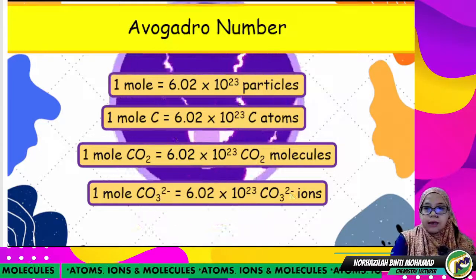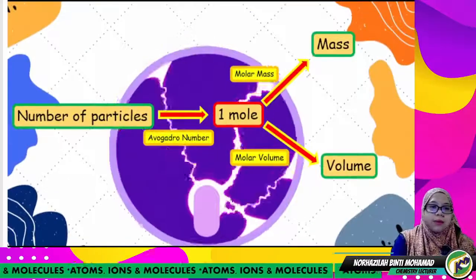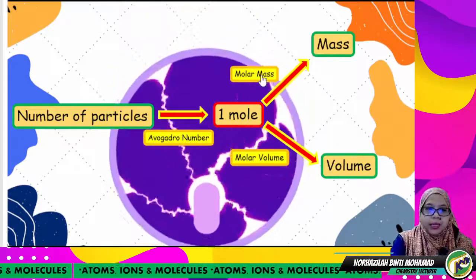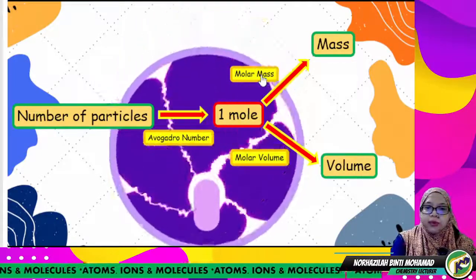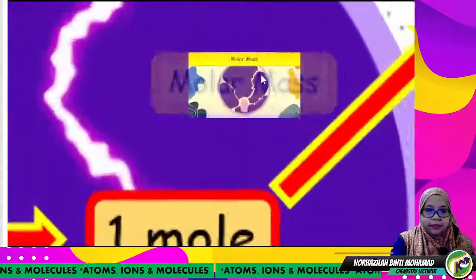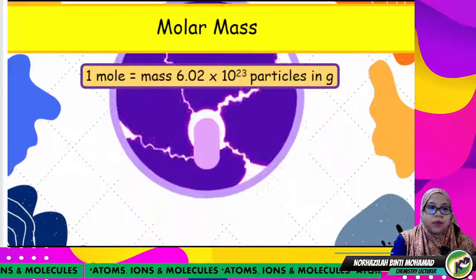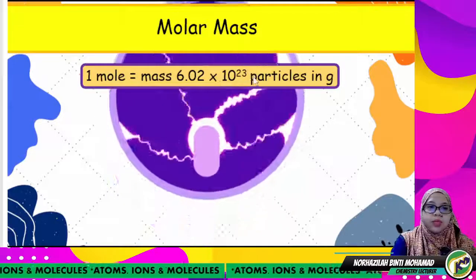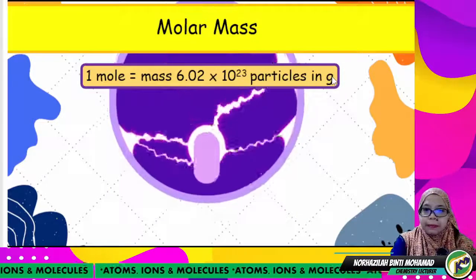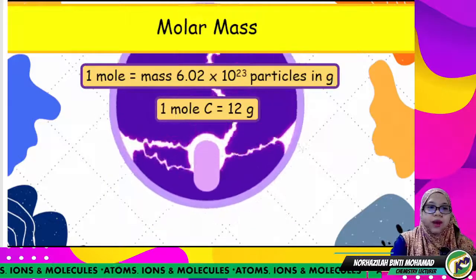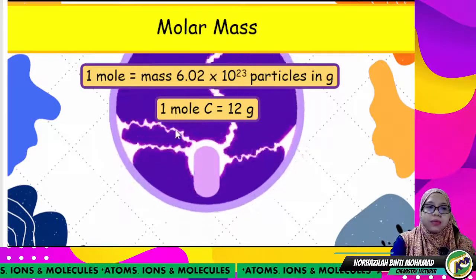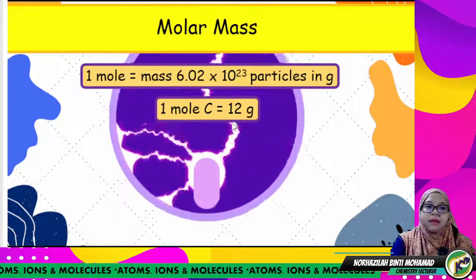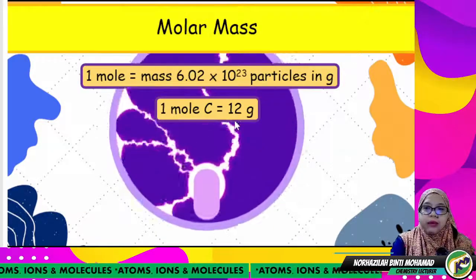Okay, that is Avogadro. How about the second one? How does this proportionality factor relate with mass? The Avogadro constant here is molar mass. So 1 mole of particles is equal to the mass of 6.02 × 10^23 particles in grams. For example, we have 1 mole of carbon. In 1 mole of carbon, the mass of 6.02 × 10^23 carbon atoms is about 12 grams.